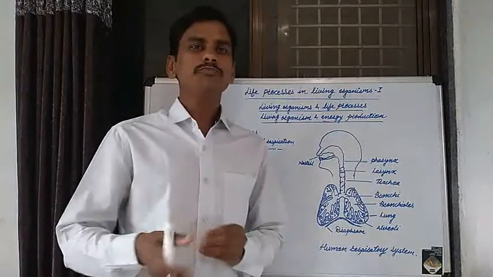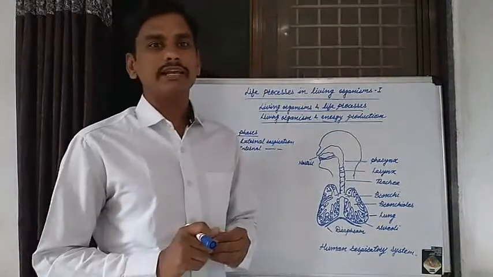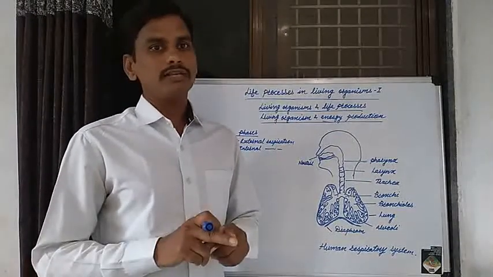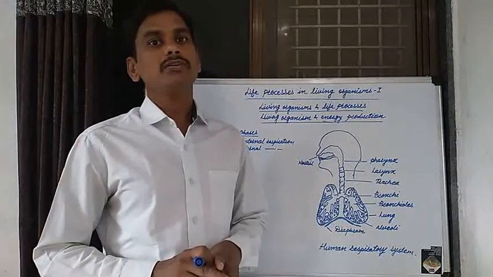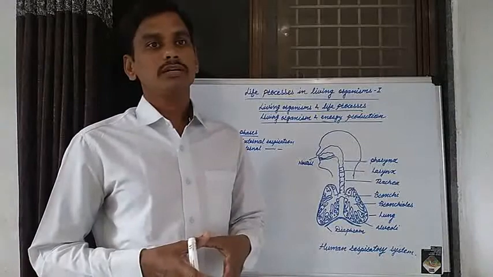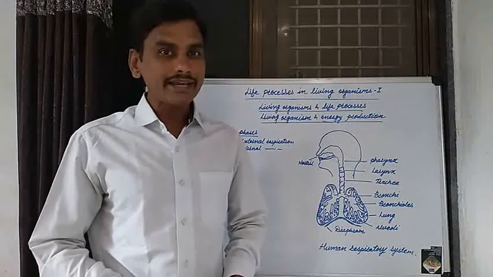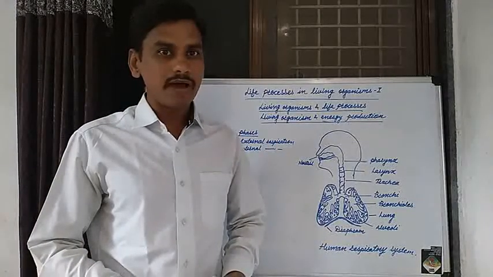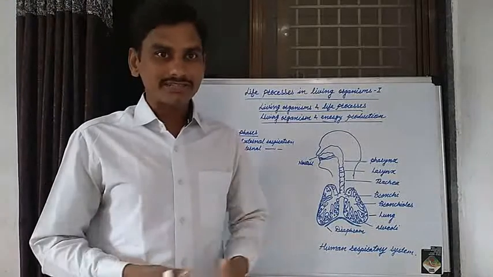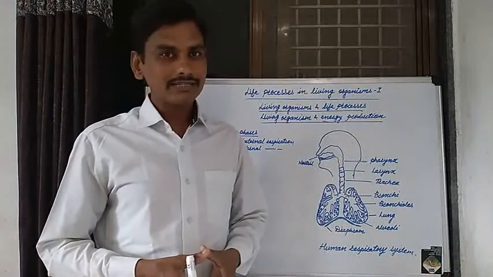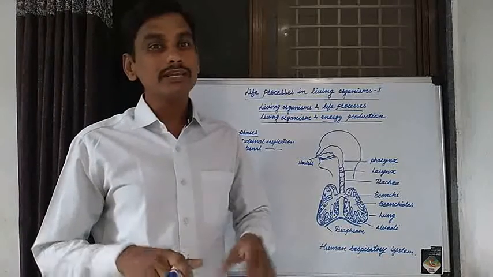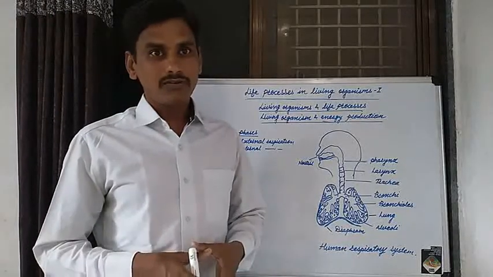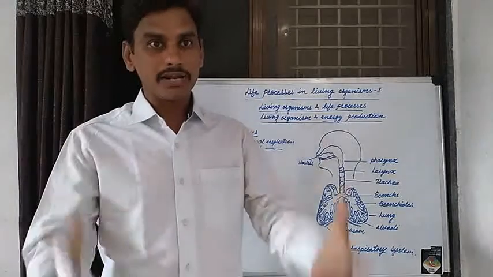The second most important life process in living organisms is known as cell division by mitosis and meiosis. How the division of cells is carried out in various living organisms by mitosis and by meiosis is a necessary life process for the growth of living organisms.